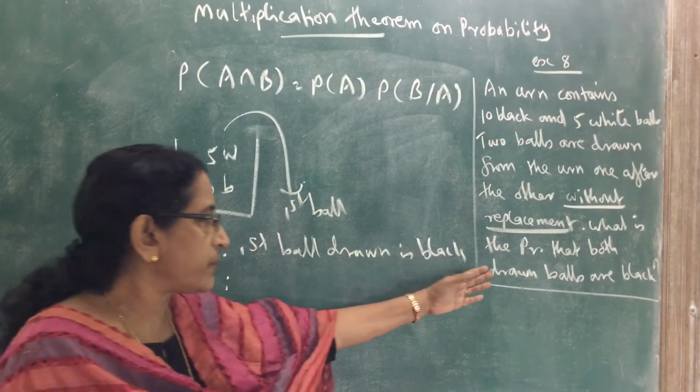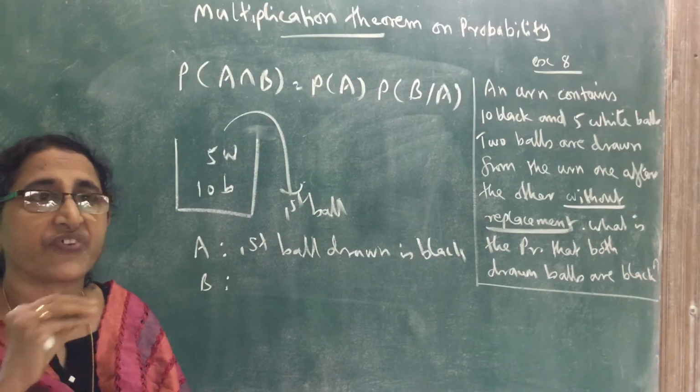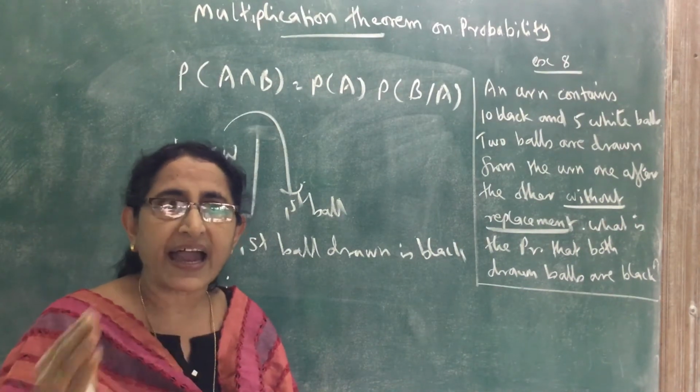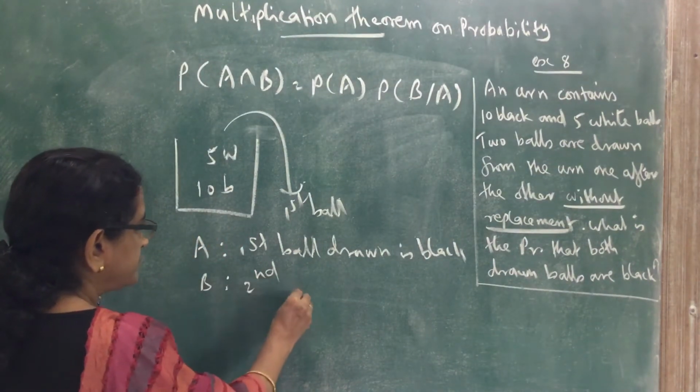What we want to find here is the probability that both balls drawn are black. That means first ball drawn is black and second ball drawn is black. So first ball drawn is black, we name the event A, and B, second ball drawn is black.